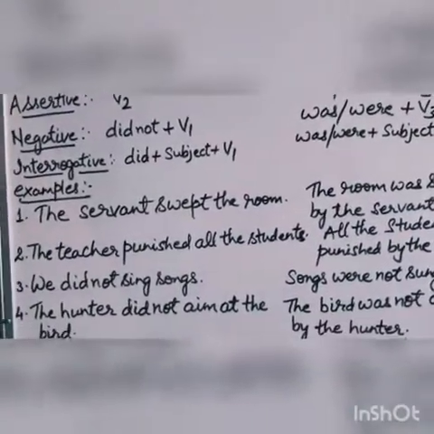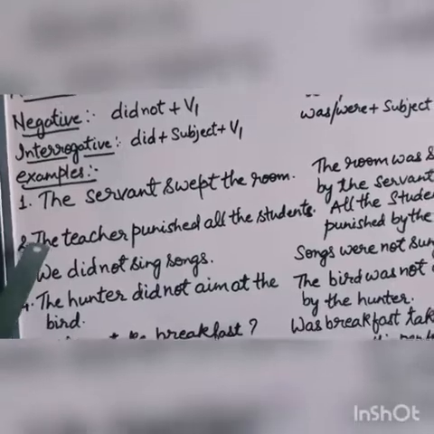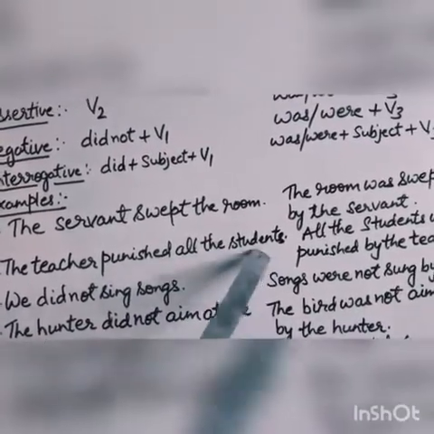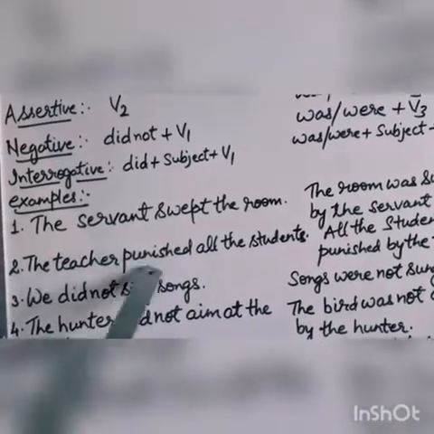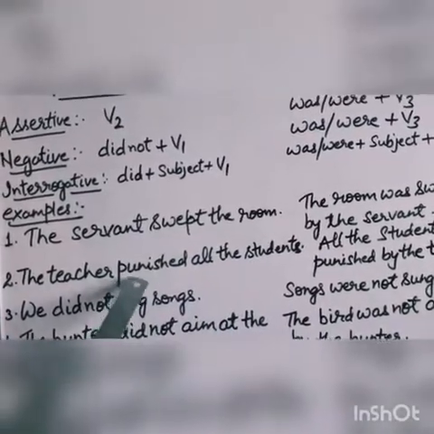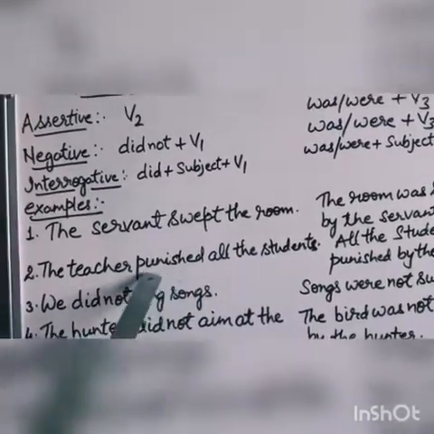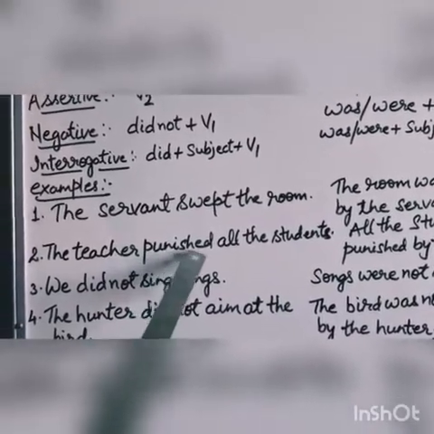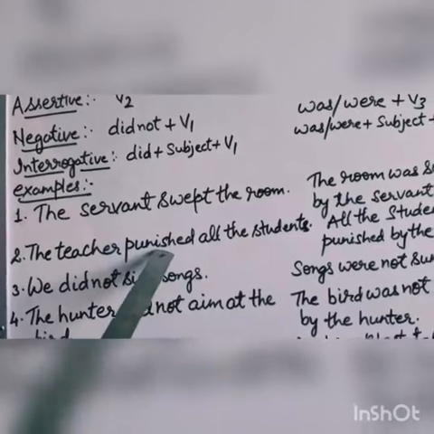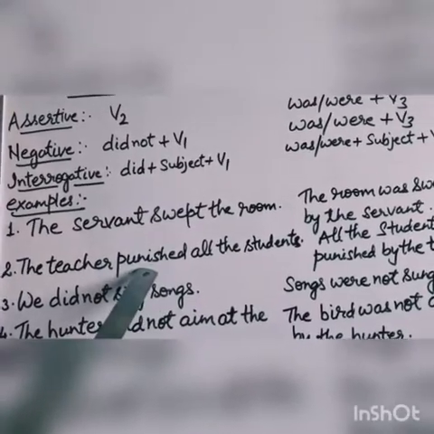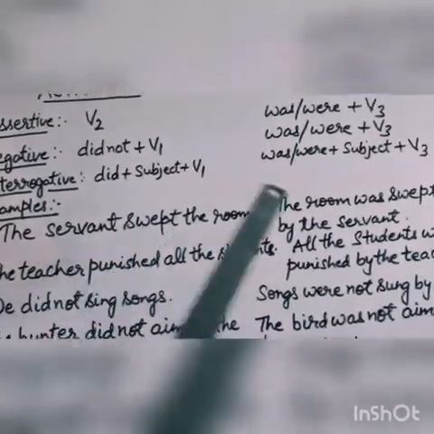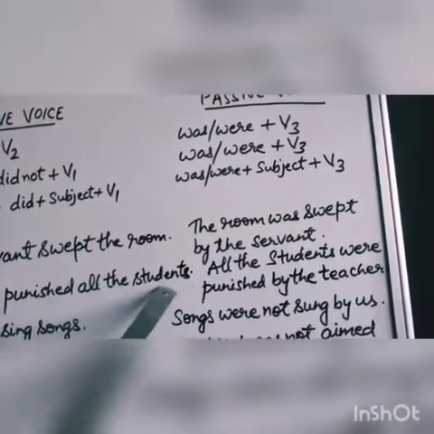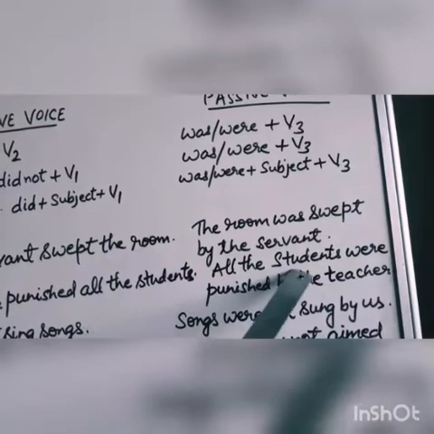Look at another sentence in assertive. The teacher punished all the students. From here you will come to know that the sentence is in past tense, because the verb is in second form. Punished is the second form of punish. And when you convert the sentence into passive voice, all the students will become the subject.